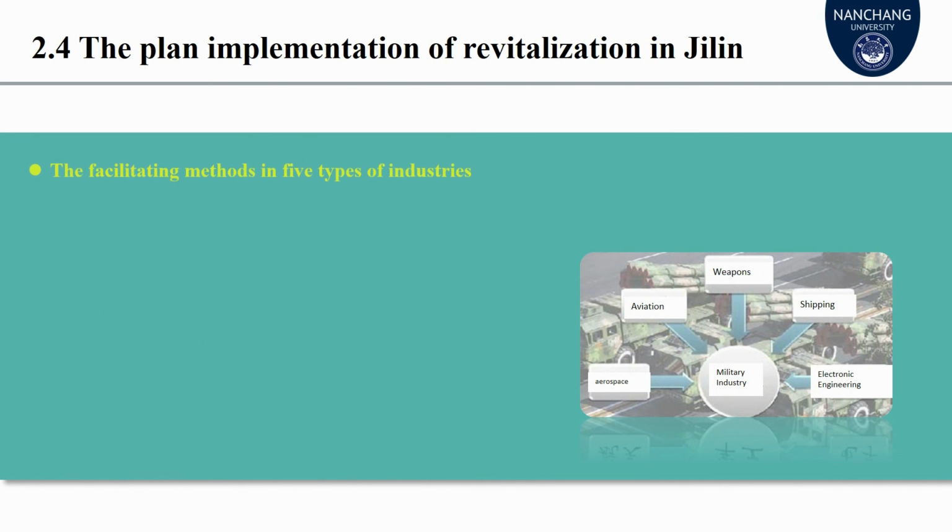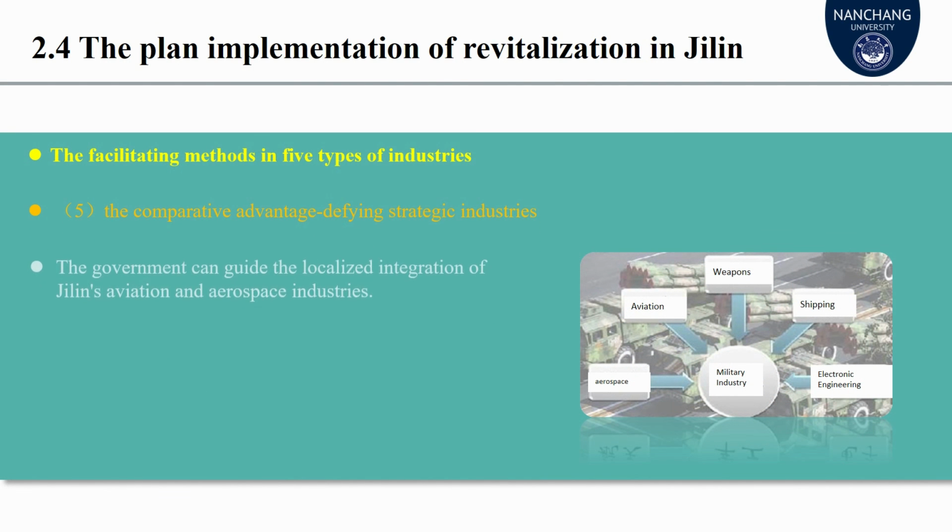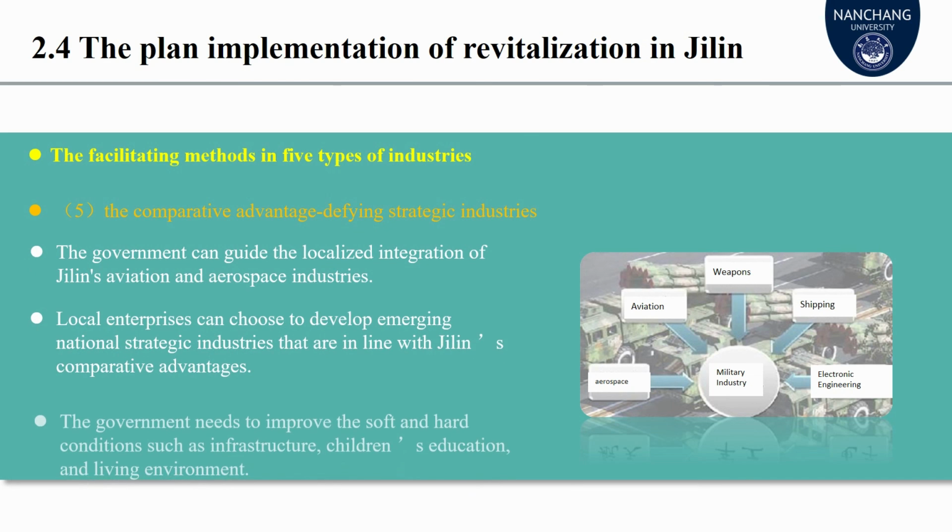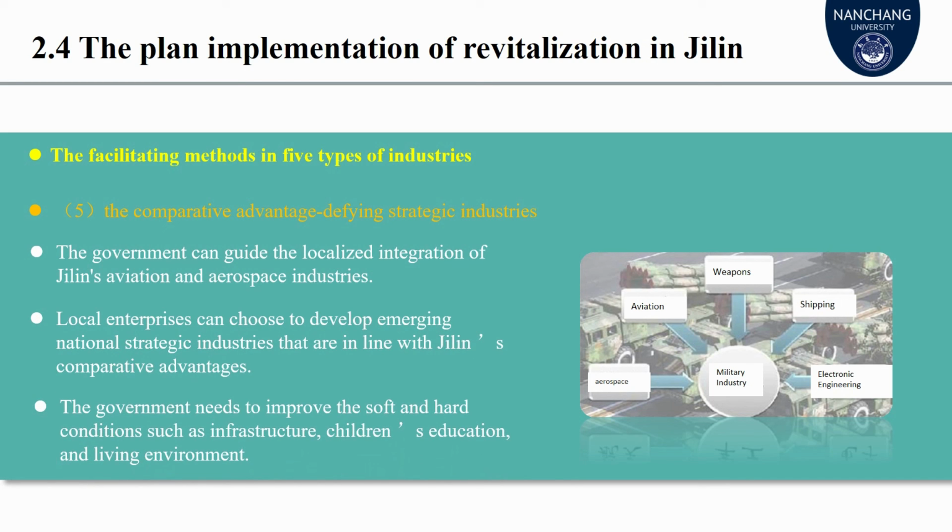Last but not least, for strategic industries, Jilin province has a number of military industries. The government can guide the localized integration of Jilin's aviation and aerospace industries. Local enterprises can choose to develop emerging national strategic industries that are in line with Jilin's comparative advantages. At the same time, the government needs to improve the soft and hard conditions such as infrastructure, children's education, and living environment to provide support for the introduction of talent.